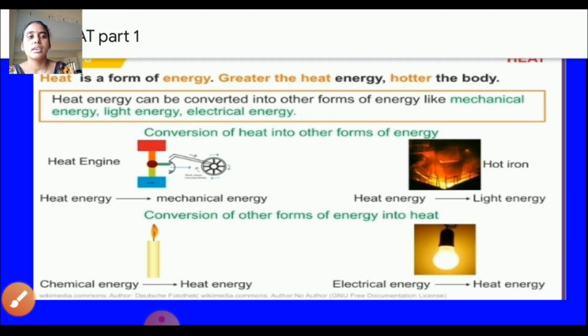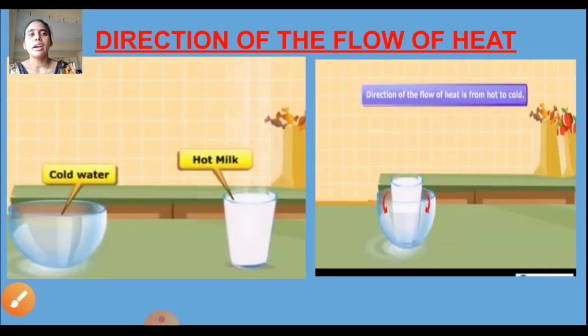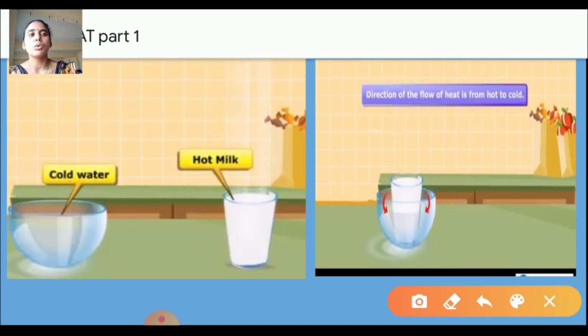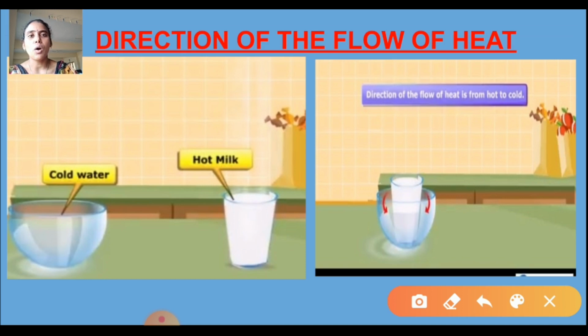And next, another one: direction of the flow of heat. How will the heat flow? What is the direction of the flow of heat? For example, you know where the school is, what the direction is. If we have to go to the park, you have to go in this direction. Like that, what is the direction of the flow of heat? Let us discuss the direction of the flow of heat.